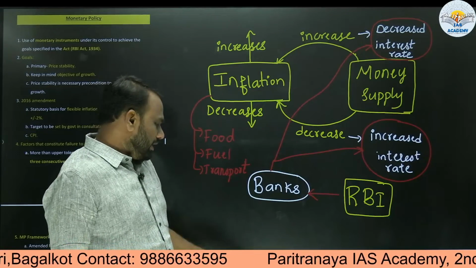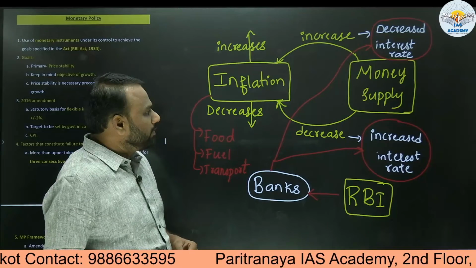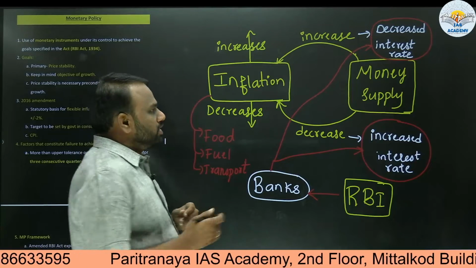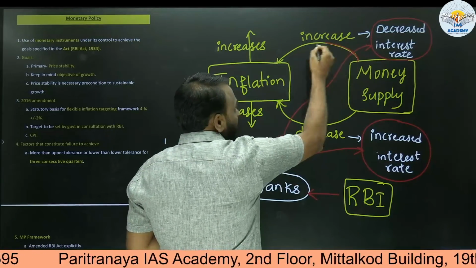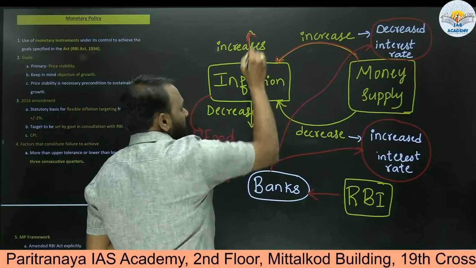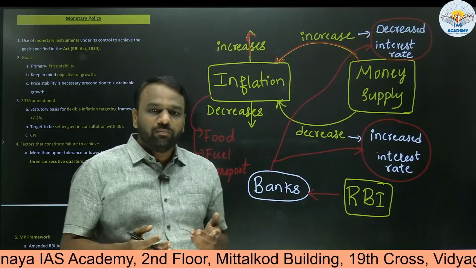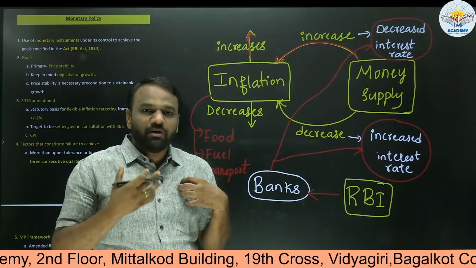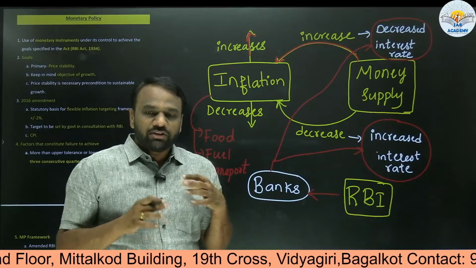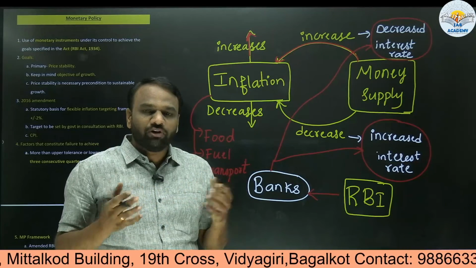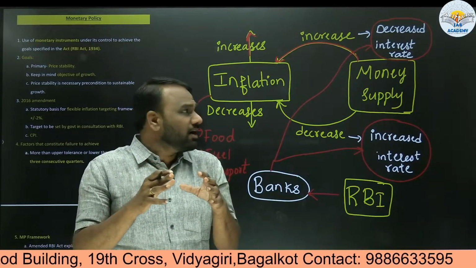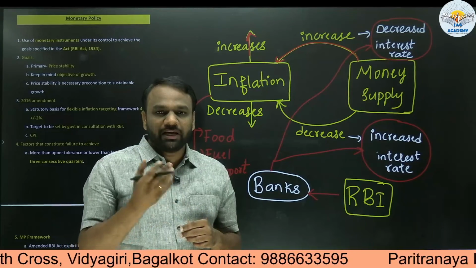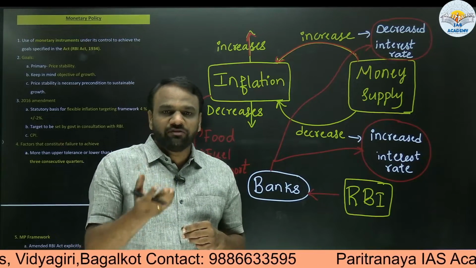Here, let us look at this example wherein we will find the relationship between money supply and inflation. Whenever money supply increases, it will lead to an increase in inflation. Why? Because if I have more money with me, I will start purchasing more items. Similarly, if all the people have sufficient money with them and start purchasing goods, the demand for that particular good will increase. When the demand increases, the price of that good increases.